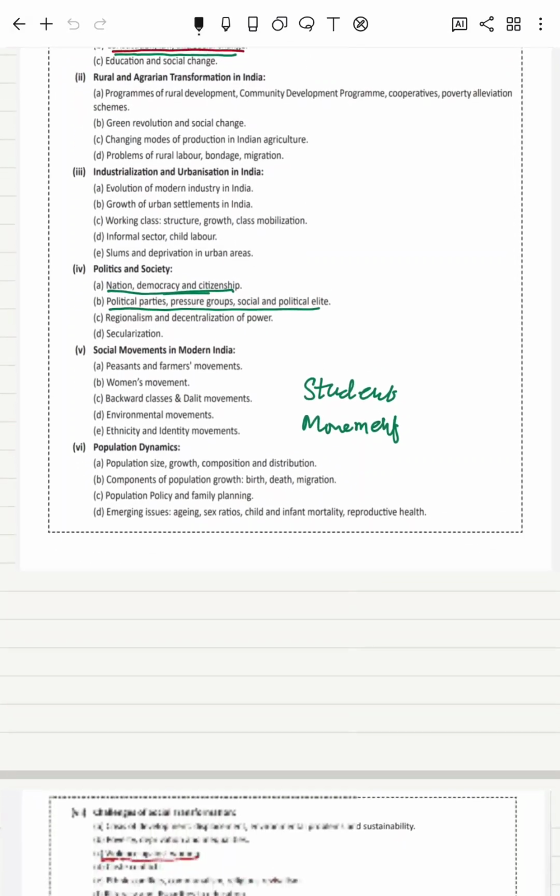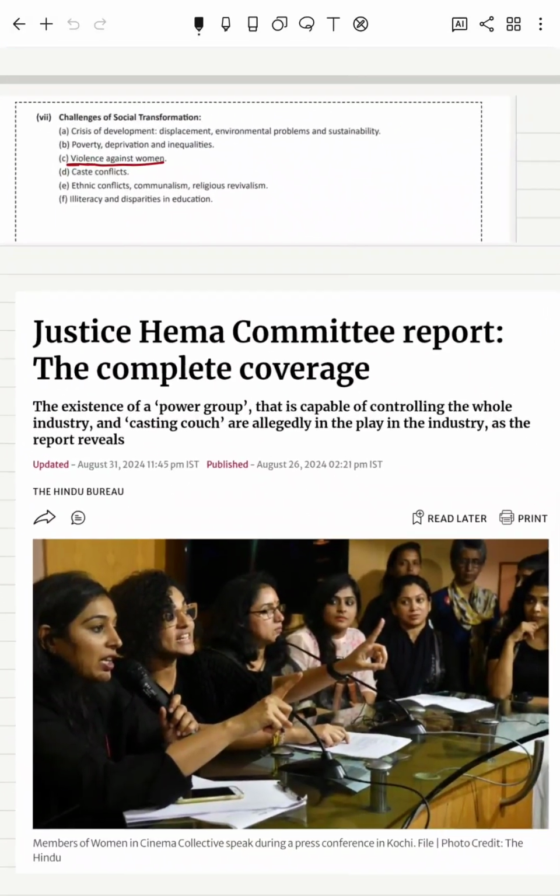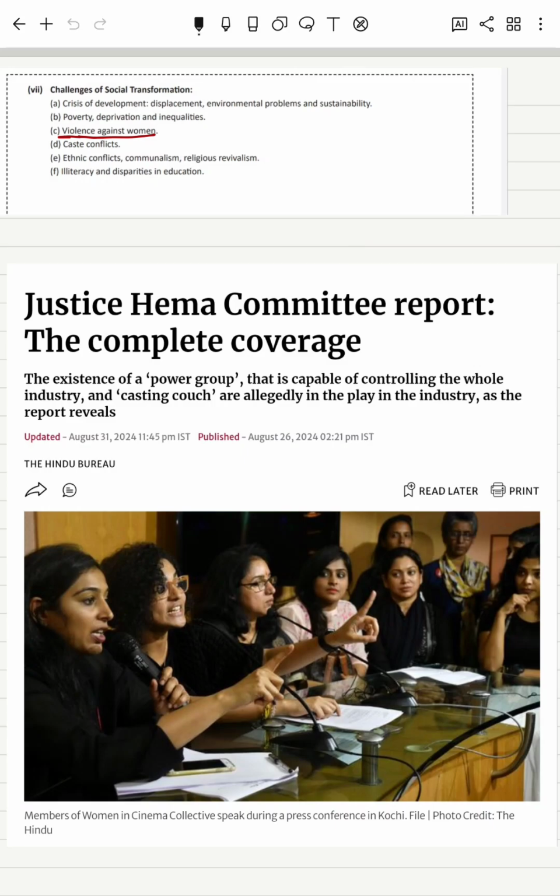So let us start with first news, which is very much important for your sociology answer writing. The first is Justice Hema Committee report. As we all know that after release of this report, there have been several developments in Kerala film industry, and even this issue has widely impacted the film industry across country, and this is very much in the news.